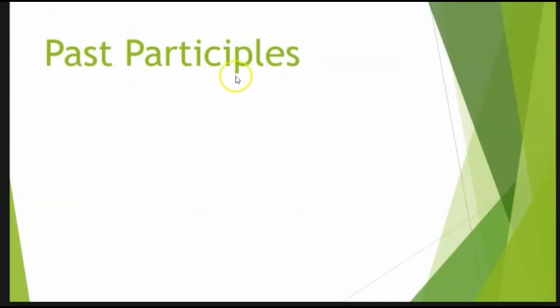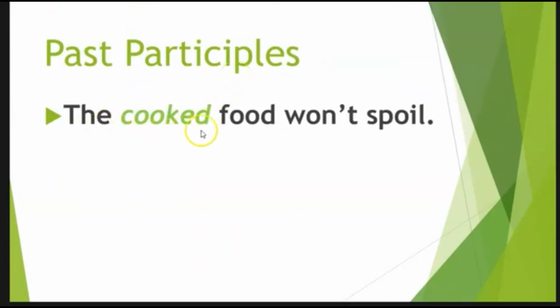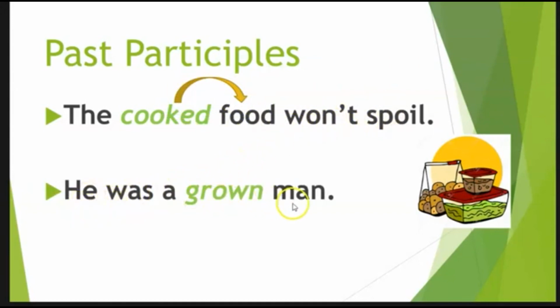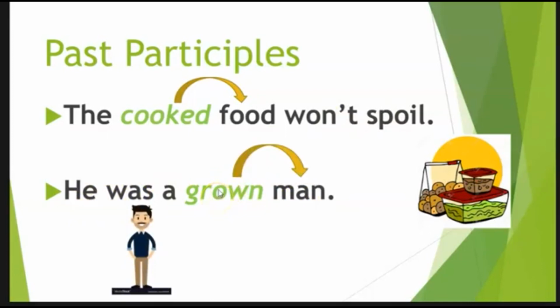Past participles can also be used as adjectives. The cooked food won't spoil. Cooked here is your past participle. It is the past tense of cook, but here it's not the verb in the sentence. It's an adjective telling us which food. Won't is your verb. Another example: he was a grown man. Here, grown is your past participle. It is the past tense of grow. Grow is an irregular verb. It's not the verb in the sentence. It's modifying man, telling us what kind of man. Was is actually the verb in your sentence here.